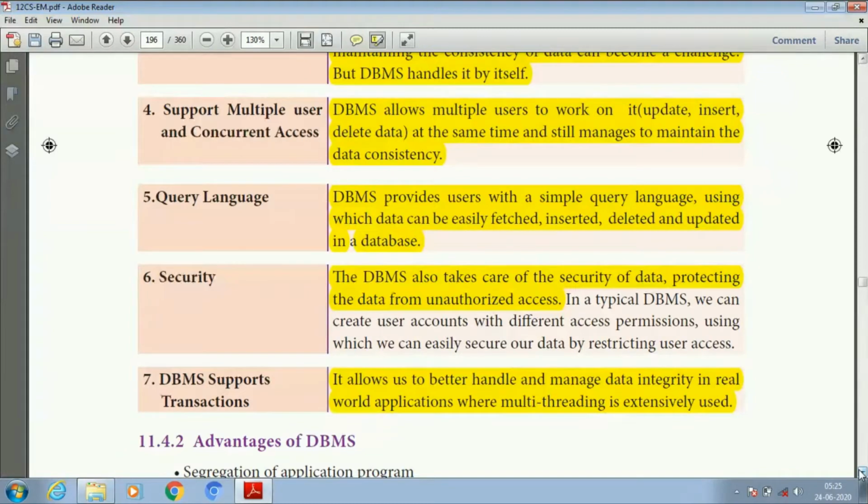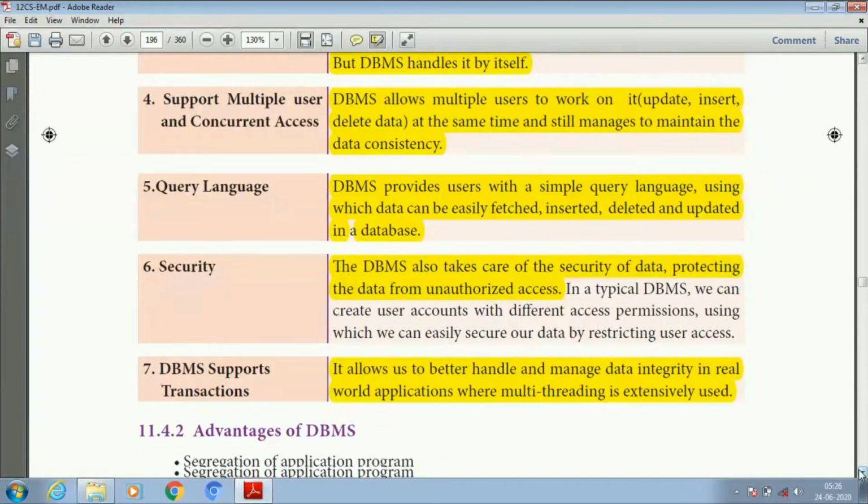Next one is security. Security means the state of being free from danger or threat. So the database management system takes care of the security of data, protecting the data from unauthorized access. It means it protects from hackers. In a typical DBMS, we can create user accounts with different access permissions, using which we can easily secure our data by restricting user access.